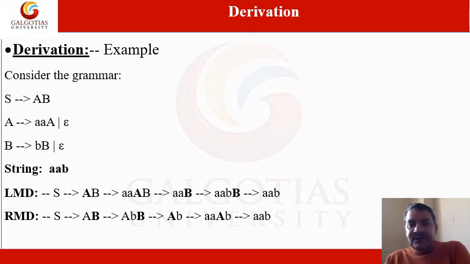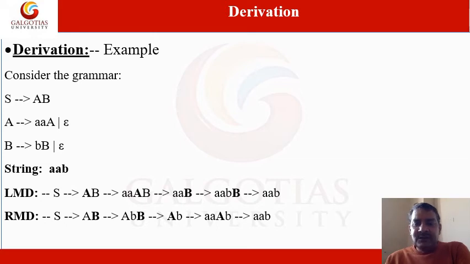And what is rightmost derivation? It is the opposite of the leftmost derivation. In leftmost derivation you substitute the leftmost non-terminal, but in rightmost derivation you start substituting the rightmost non-terminal, and you will get small a and capital B.